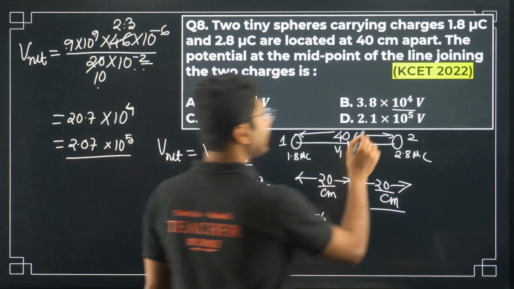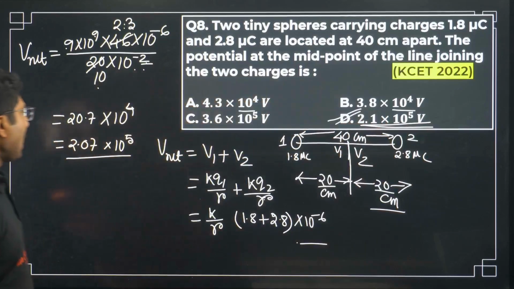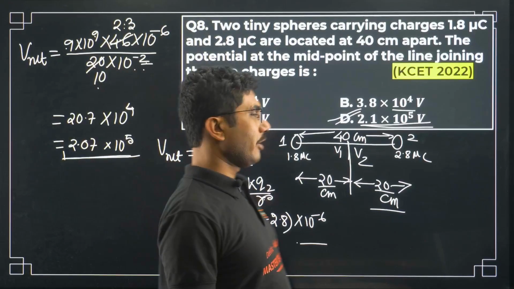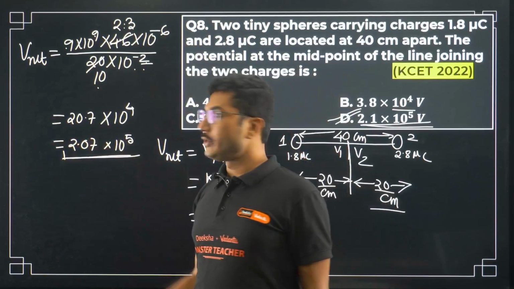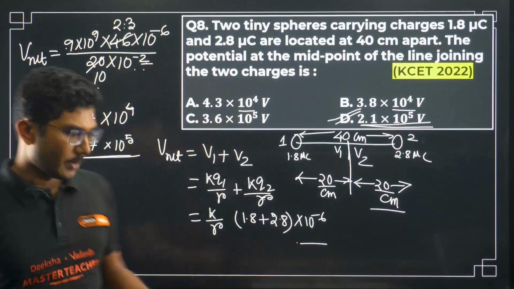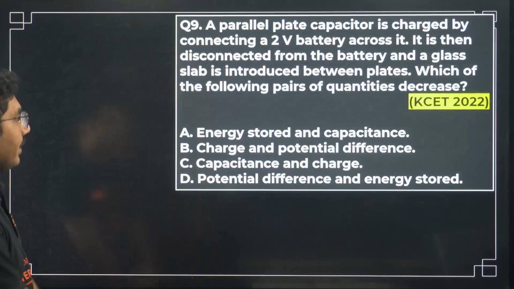So there is an option which is very close to our answer. So this should be our answer: 2.07 into 10 to the power of 5. If you round this number to one decimal, then it will become 2.1. Okay, clear? Now next question.